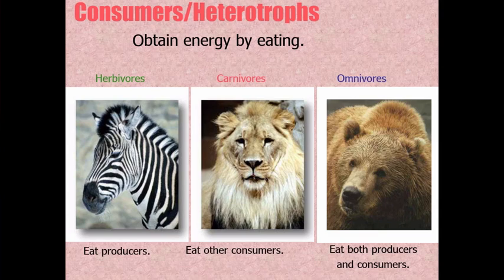So here's a question: what are you? Are you an herbivore, a carnivore, or an omnivore? Most of you in the room are omnivores. Most of you in the class, I don't know if you're in the room, most of you in the class are omnivores. Some of you are herbivores if you're a vegetarian. Most people on the planet are herbivores. Meat is hard to come by on the planet, so most people are eating just vegetables.